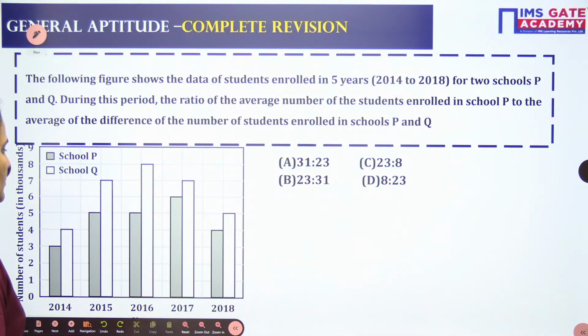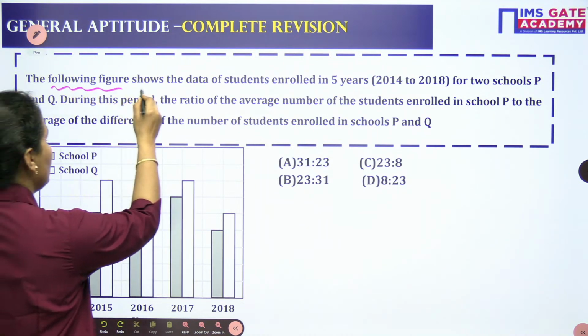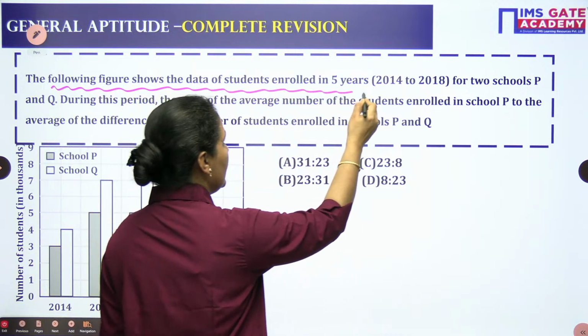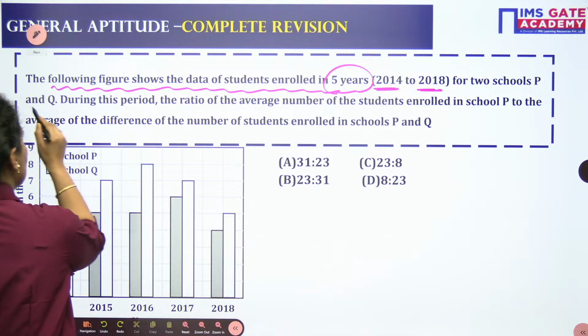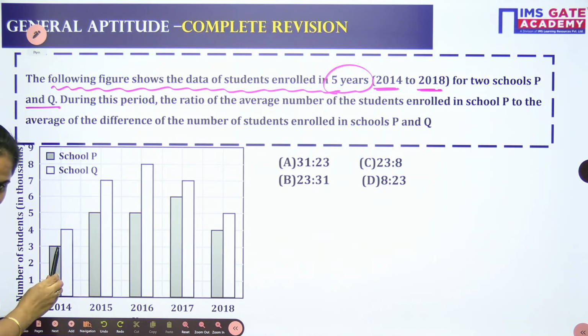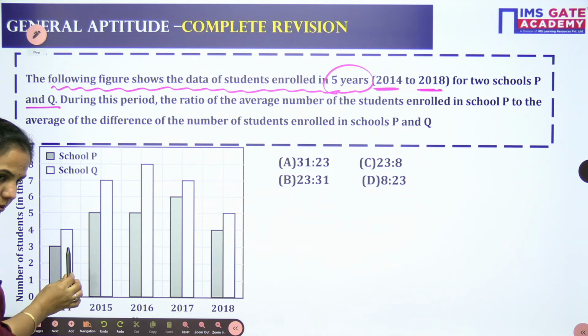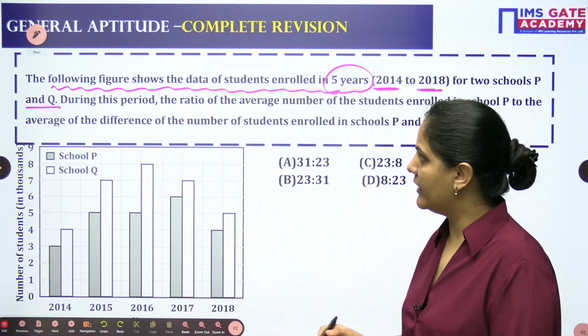Let's come to the next question. This question is from the bar graph. The question says the following figure shows the data of the students enrolled in the five years 2014 to 18 for two schools, P and Q. The darker bar is school P, and the lighter one is school Q.